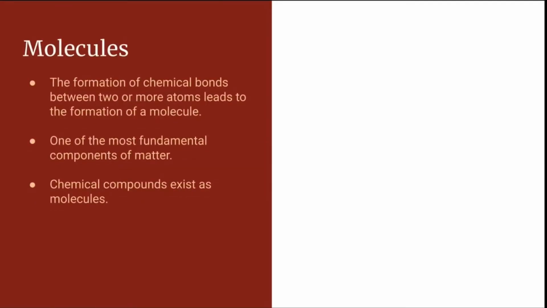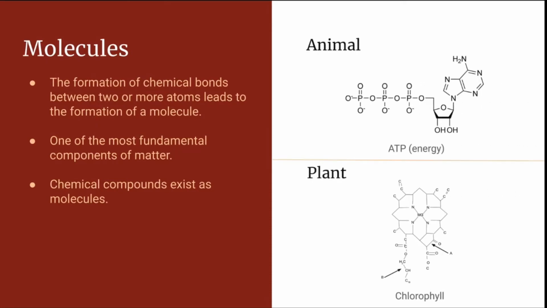Round 1. The first level is molecules. It is the formation of chemical bonds between two or more atoms that leads to the formation of a molecule. It is one of the most fundamental and stable components of matter. A real-world example is ATP in an animal and chlorophyll in a plant. An analogy for molecules is that they are like the ingredients that make up parts of bricks, such as clay.